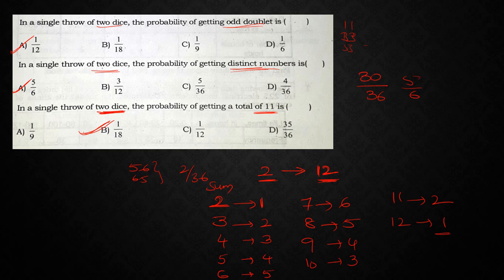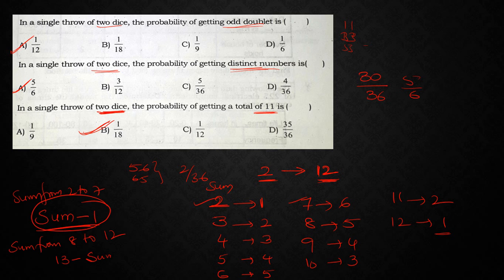Right. So for sum 2 to 7, you can remember the number of possibilities as sum minus 1. Next, if I want sum from 8 to 12, directly take this condition: 13 minus sum.